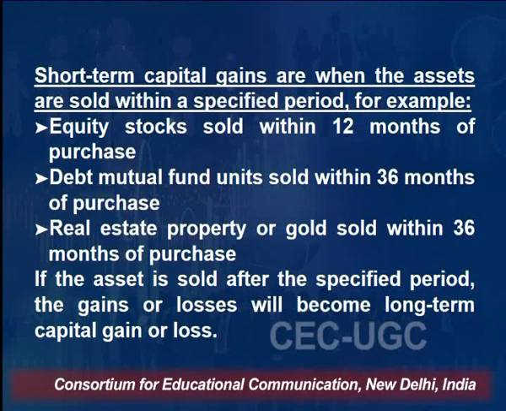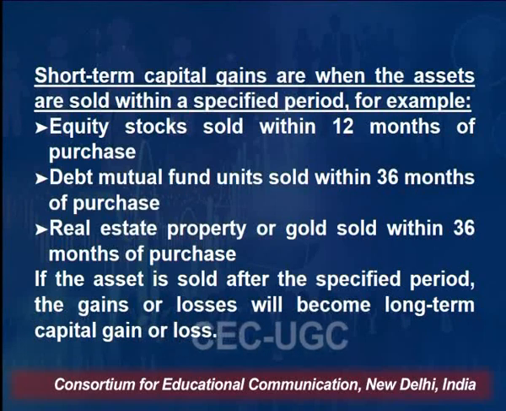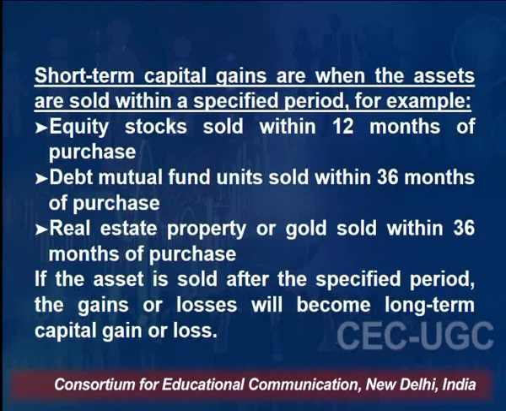Debt mutual fund units sold within 36 months of the purchase are short term. Whether it is equity shares or equity mutual funds, it is the same thing. Similarly, whether you are holding debenture bonds or debt mutual funds, it is the same thing; for capital gain purposes they are categorized in the same category.